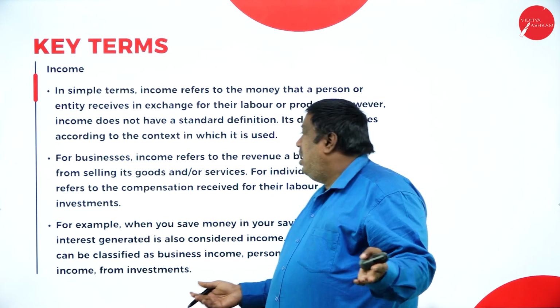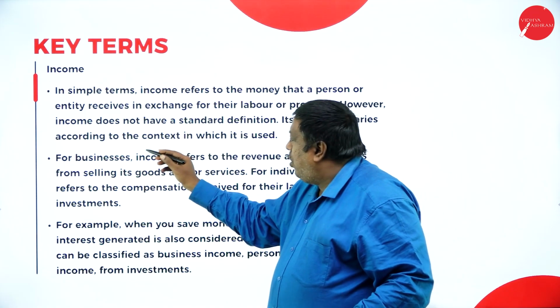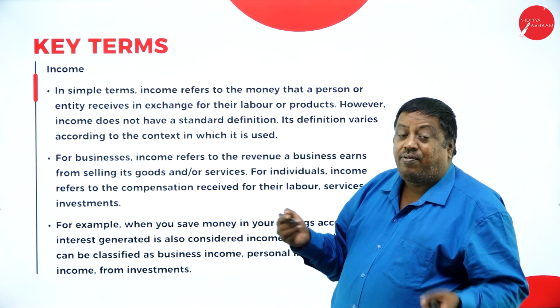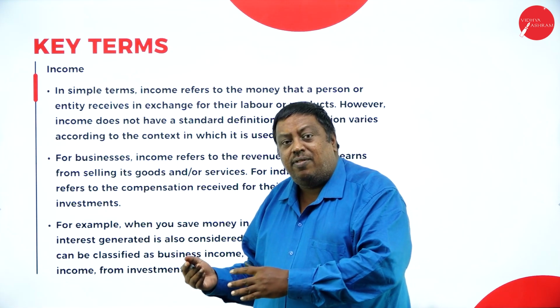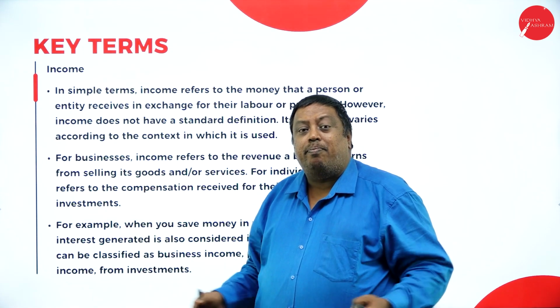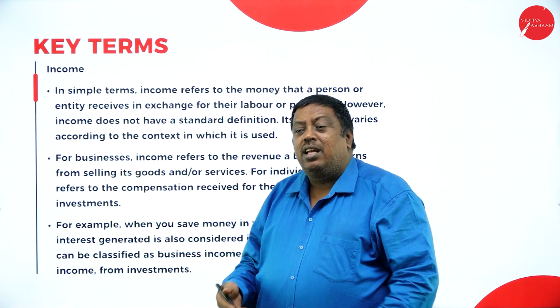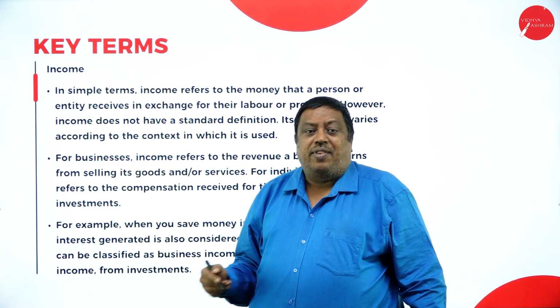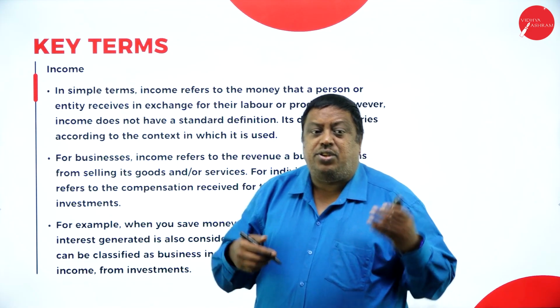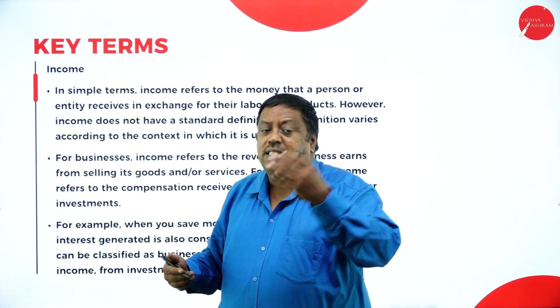It may be anything here. Its definition varies according to the context in which it is used, like for example, in individual life or in business life, whatever it may be. It is based on the concept of how they are receiving the amount here. For example, I'm giving a lecture and I receive the money. That is income for me.